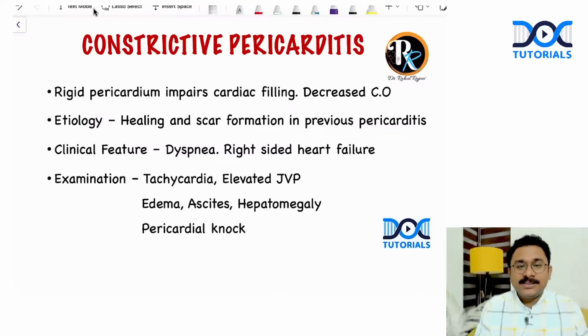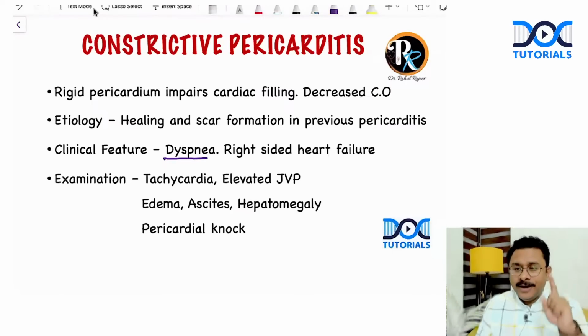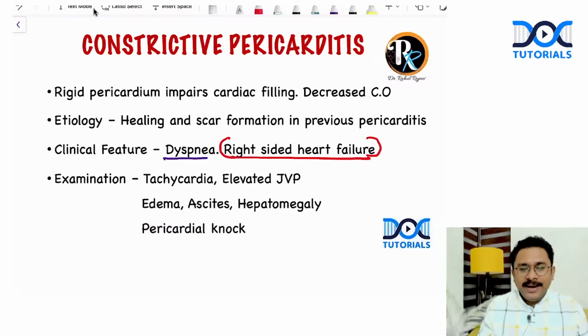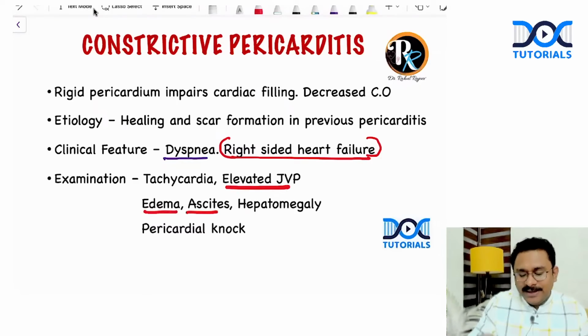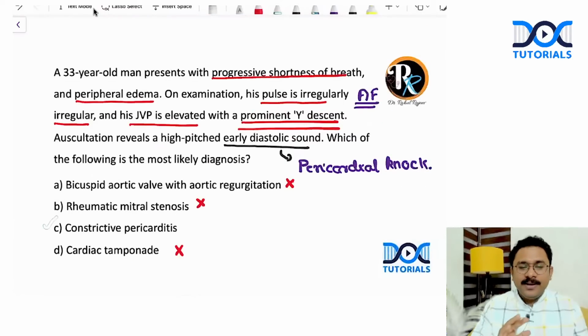And mostly the constrictive pericarditis is due to healing and scar formation in a previous pericarditis case. And the patient presents with breathlessness. Very, very important, my dear children. It is often a right-sided heart failure. Okay, right-sided heart failure. An examination can show tachycardia, elevated JVP, edema, ascites, all suggesting right-sided heart failure, a congestive hepatomegaly, and a diastolic sound, which is your pericardial knock, right? So that is quite clear. The answer for this question is option C, constrictive pericarditis.